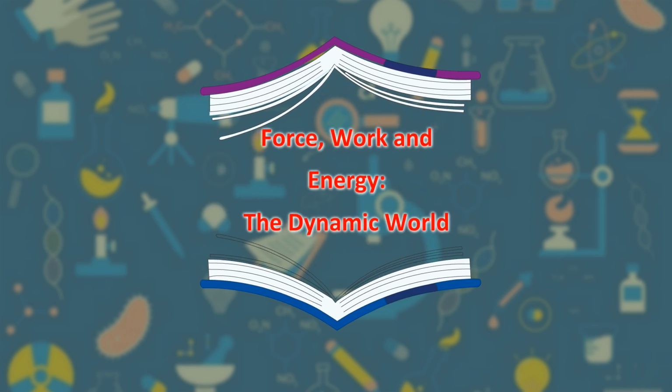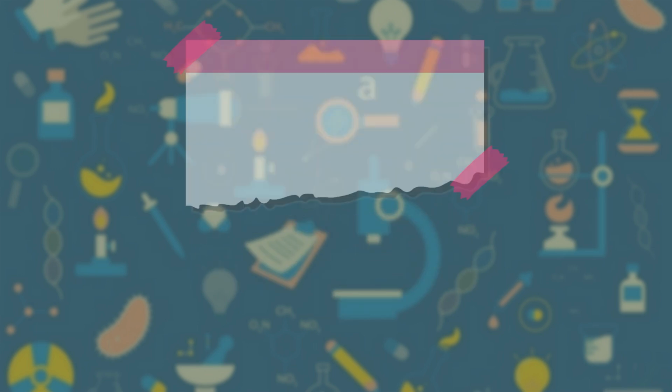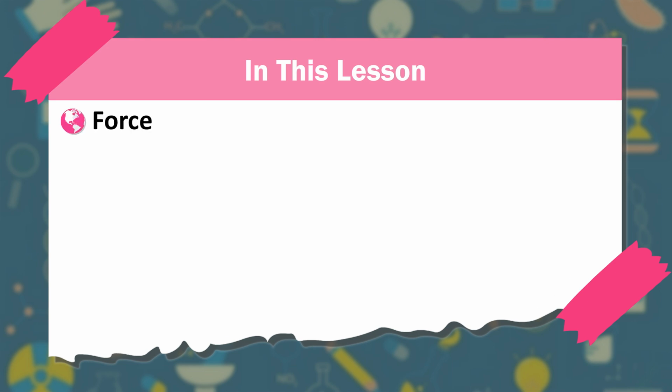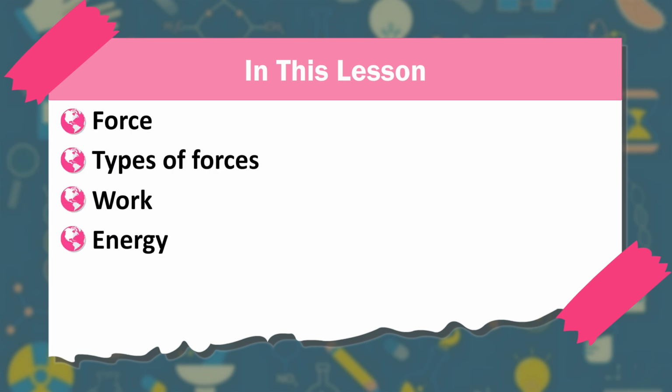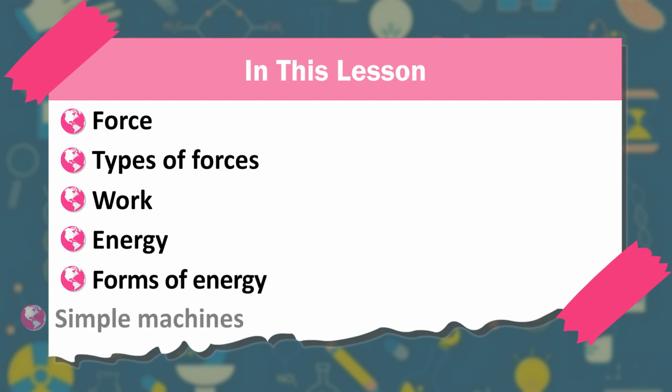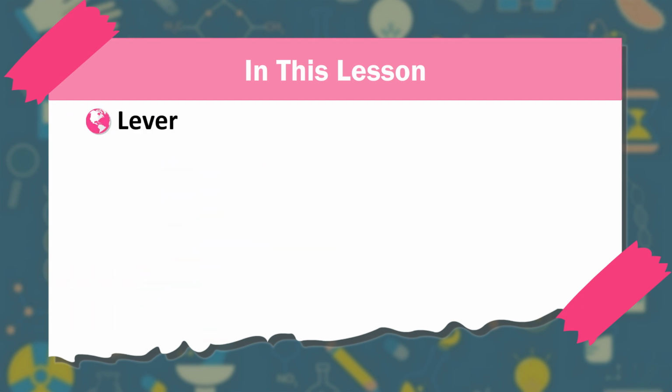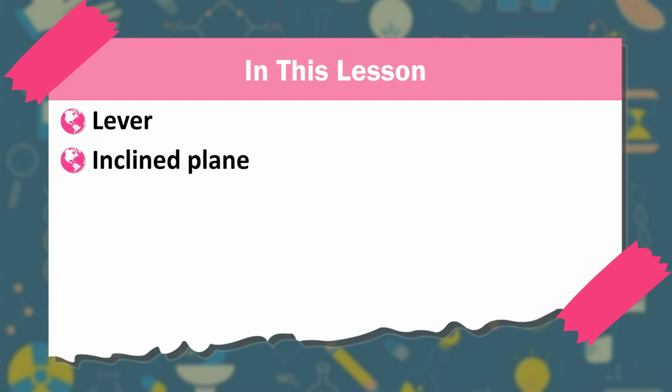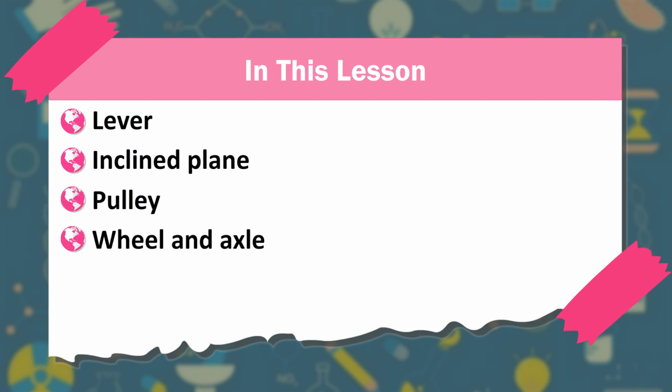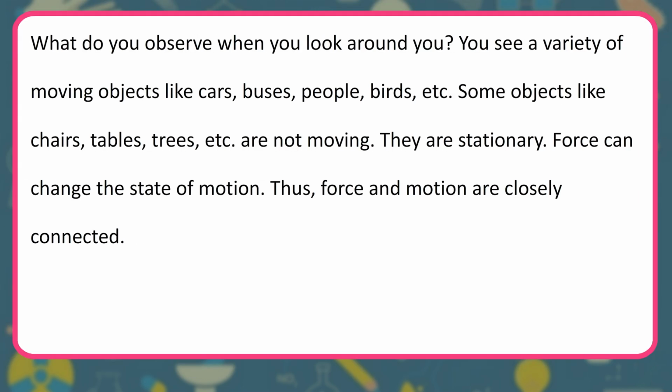Force, work and energy, the dynamic world. In this lesson: force, types of forces, work, energy, forms of energy, simple machines, lever, inclined plane, pulley, wheel and axle, screw, wedge. What do you observe when you look around you?